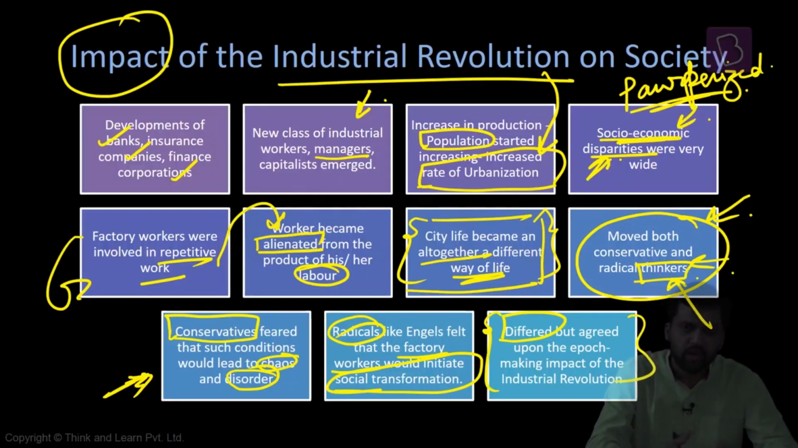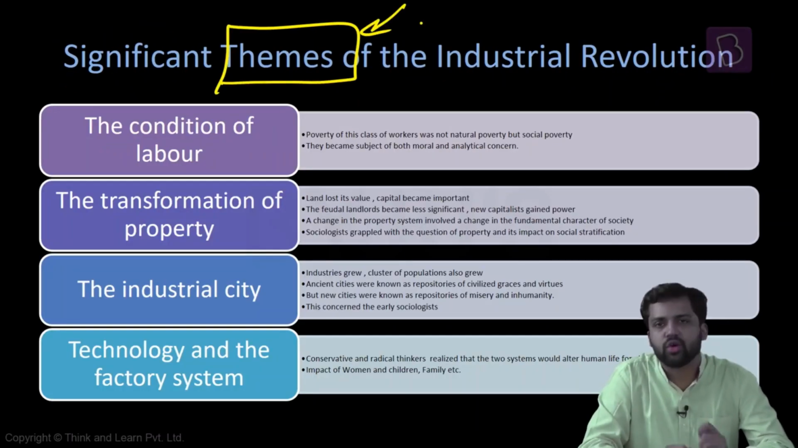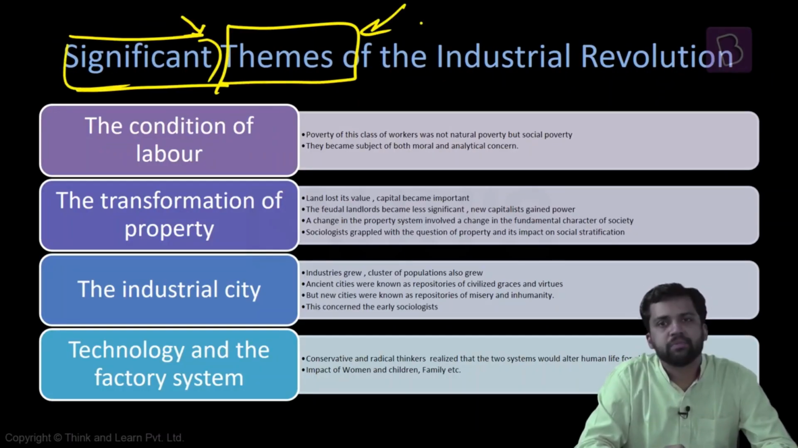Radicals think that it can change society. So there's a difference. But both of them are agreeing that the Industrial Revolution is bringing about huge changes, epoch-making impact on the society. Now, at this point of time, different themes are emerging, different themes along which there are different thoughts, different points of view. So what are the significant thoughts that are emerging during this period?